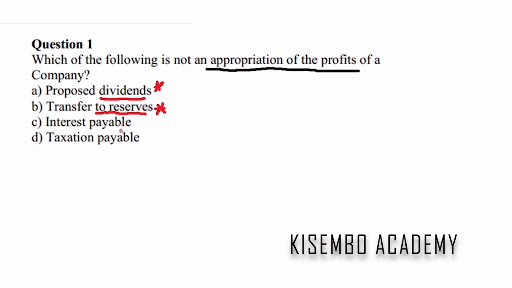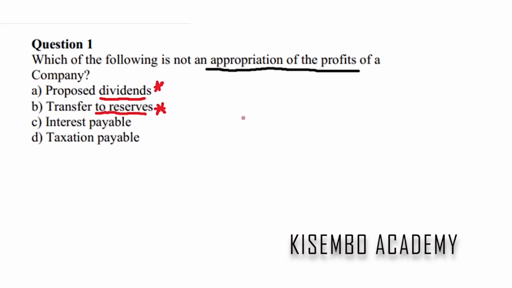Then we have interest payable. Now, interest is money that you pay on a loan. Let's say a business has borrowed money, you're supposed to pay back with interest. So the interest you pay, whether the business has made a profit or a loss, you must pay interest.